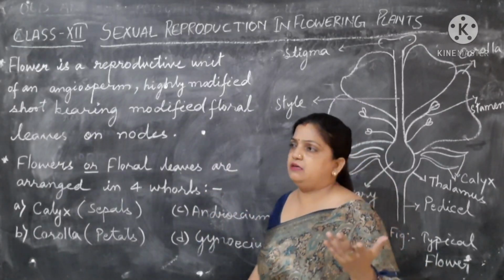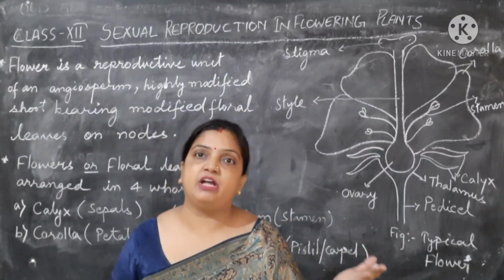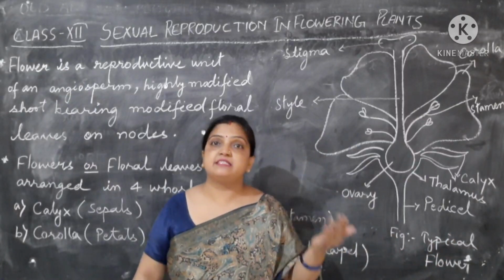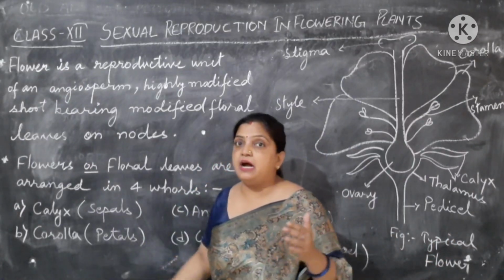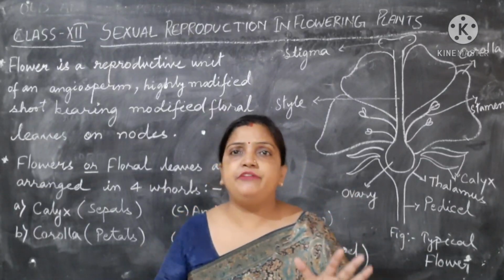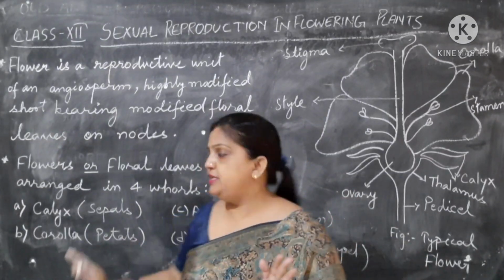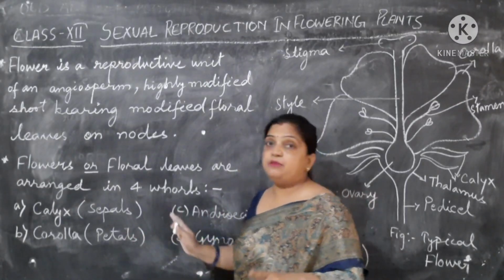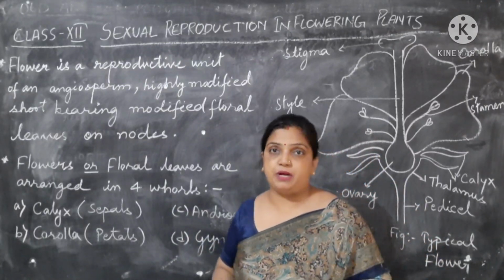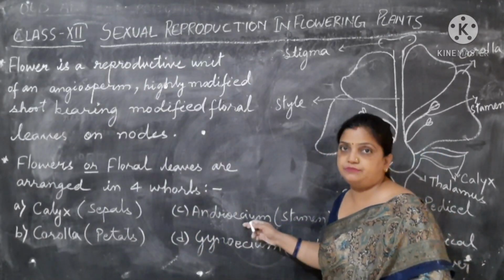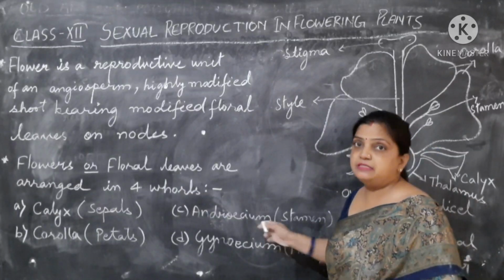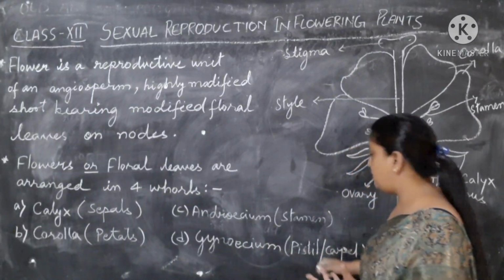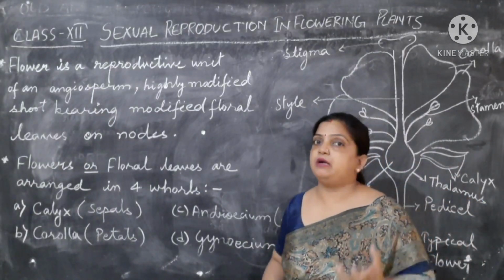In previous years, you have studied that a flower has two important sections: necessary parts and accessory parts. What are the accessory parts? Your calyx and corolla are the accessory parts, which are only for beautifying or protecting the flowers. But what are the essential parts? What are the necessary parts? The necessary parts are androecium and gynoecium. Androecium, the stamen, is the male reproductive part of the flower, and gynoecium, the pistil or carpel, is the female reproductive part of the flower.